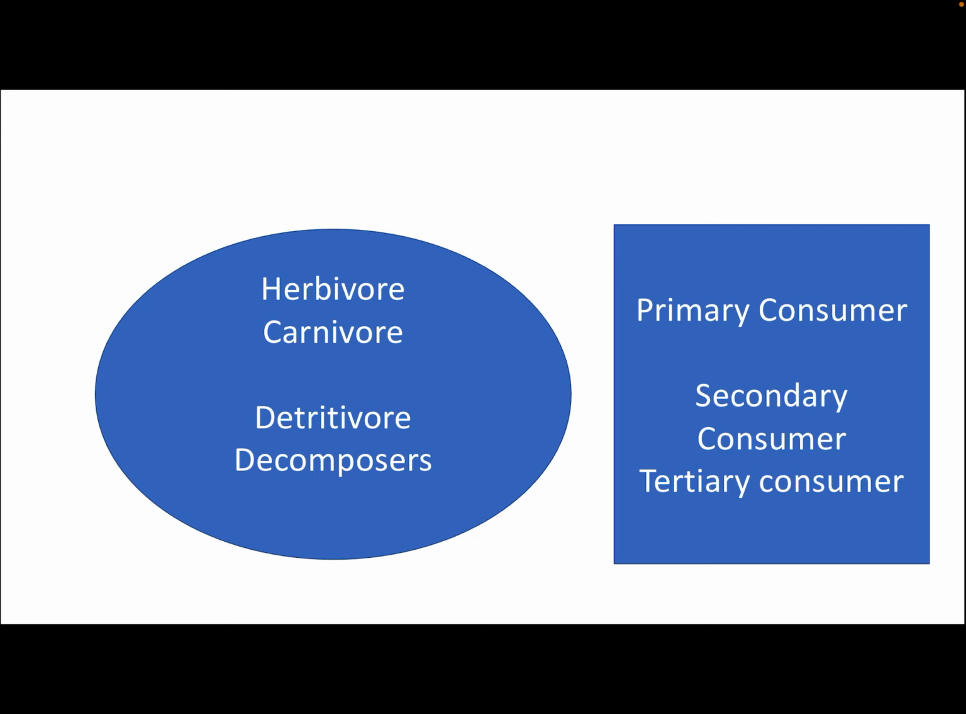Now we come to the consumers. Consumers can be herbivore and they are also called as primary consumer. Carnivore, they can be secondary consumer or tertiary or quaternary consumer depending on their position in the food chain. And the last is detritivore or decomposers.